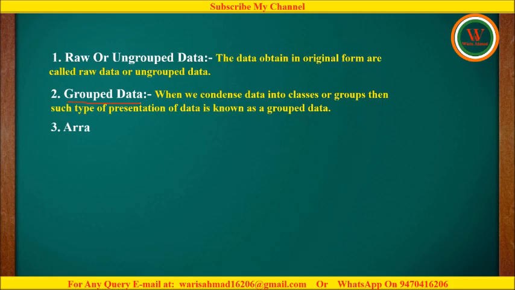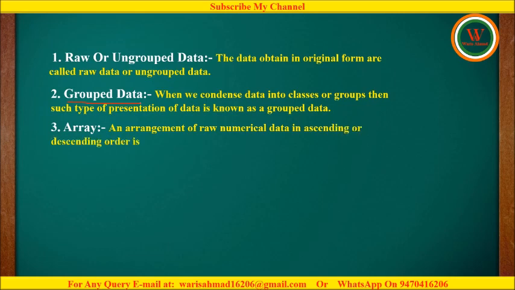Next topic is array. An arrangement of raw numerical data in ascending or descending order is called an array. It means that after collecting the original form of data, if we are converting these data either in ascending order or in descending order, then this type of data will be termed as array.